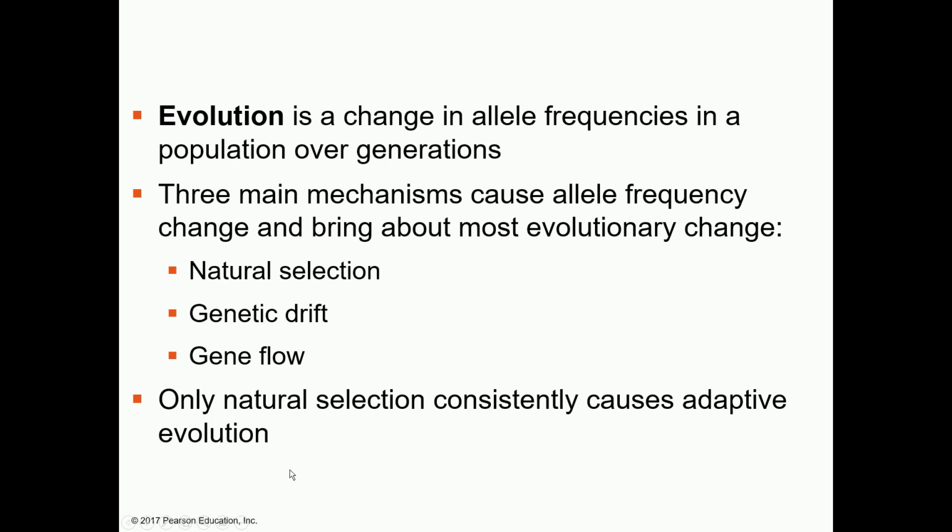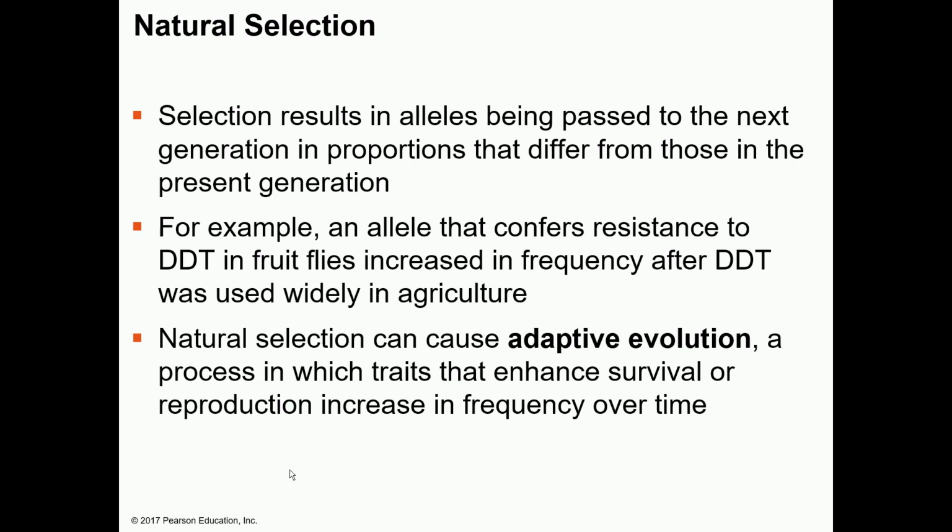Only natural selection consistently causes adaptive evolution, because natural selection is a selection process which basically involves selection on the basis of some characteristics. So that's why it's called adaptive evolution.